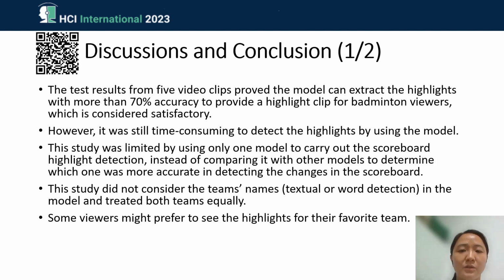We also have to consider where the scoreboard is that the YOLO model has to detect first. When the YOLO model detects the scoreboard, it has to be cut in half. So all of these calculations, cutting it in half and making sure the score changed, and once the score changes, the video clip goes back 10 seconds. All of this computation time makes it time consuming while YOLO version 5 is watching the video for us.